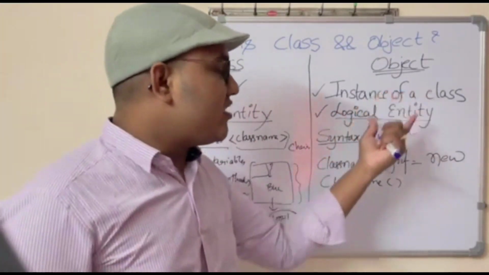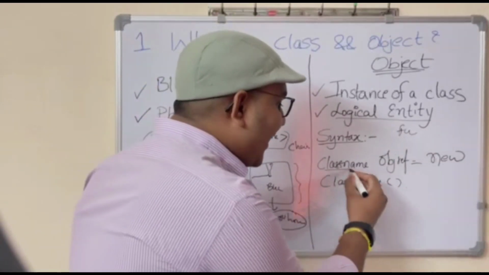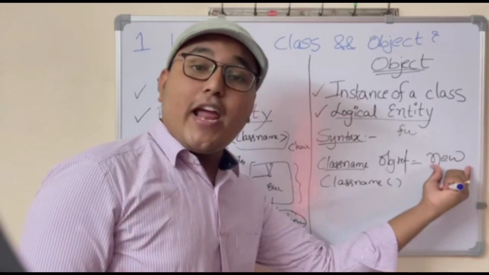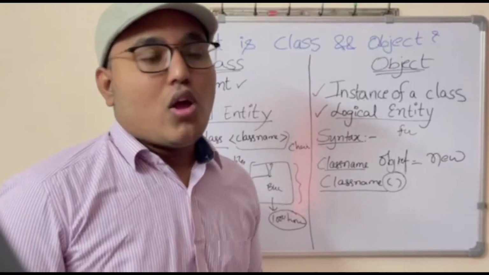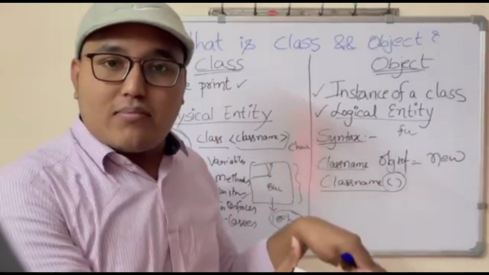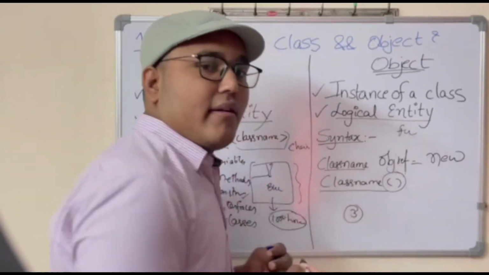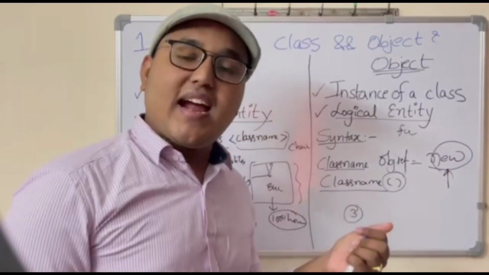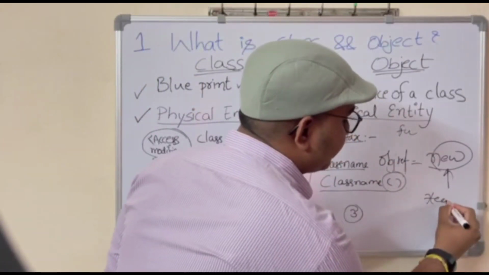So coming to the object, we can create an object by the following syntax. First we need to write a class name and then followed by an object reference, and we need to write the new keyword and then followed by the class name with parentheses. So this is the creation of an object. When we create an object, 3 things will happen. First thing is this new keyword will allocate memory for that object. Okay, now memory will be created in heap memory.